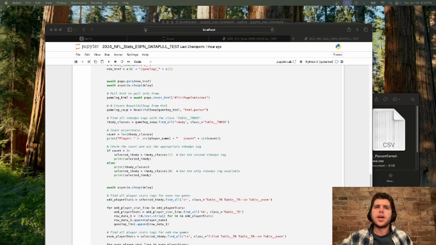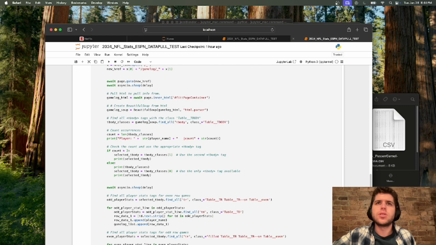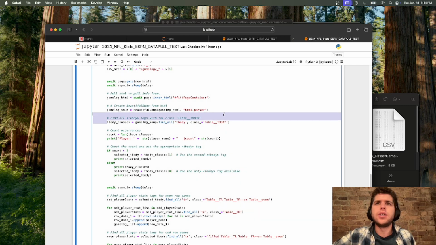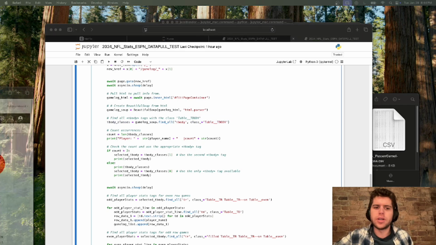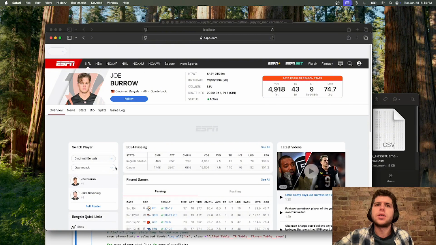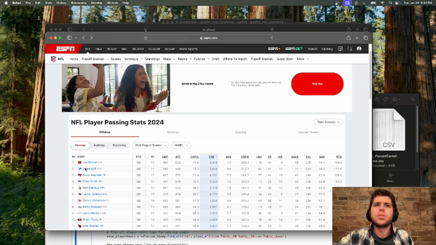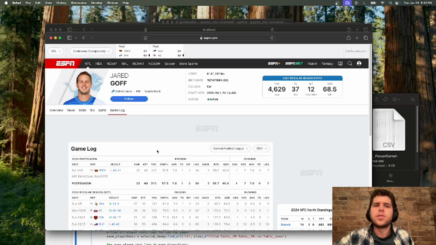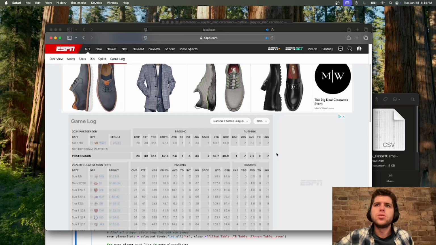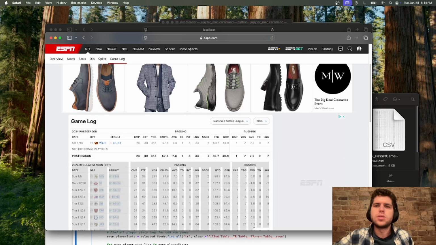All right, so we're back, and I came up with this handy dandy little trick to fix this issue. The issue was originally that right here, we were just finding one T body. But, sorry, Joe Burrow didn't make the playoffs this year, but Jared Goff and the Lions did. So there were actually two T bodies, this one and this one. So we actually needed to use a find all statement instead of a find statement.